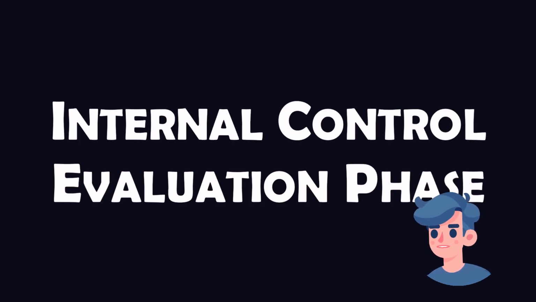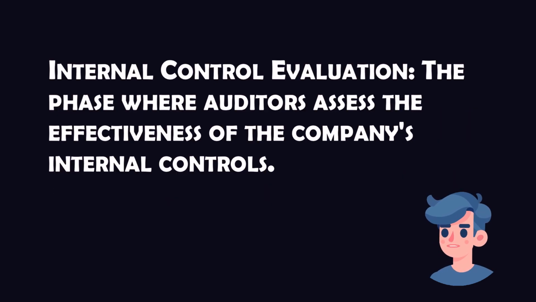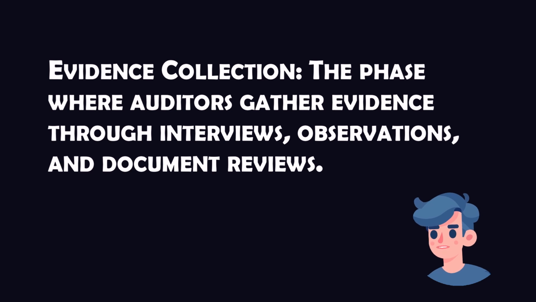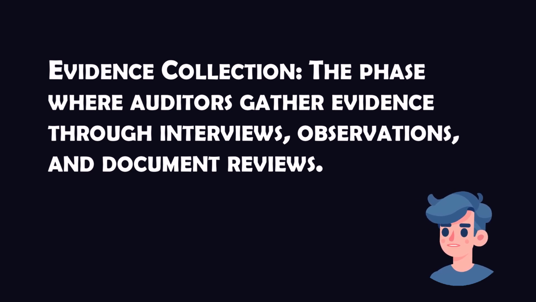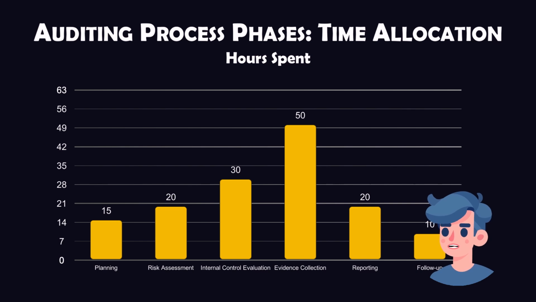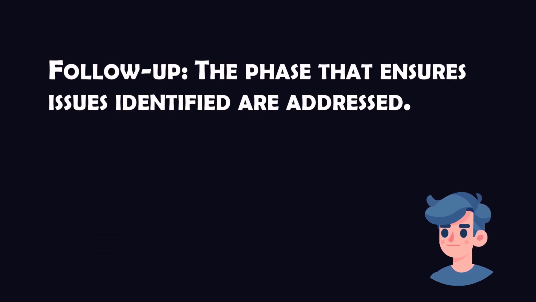During the internal control evaluation phase, auditors assess the effectiveness of the company's internal controls. In the evidence collection phase, auditors gather evidence to support their evaluation. This may include techniques such as interviews, observations, and document reviews. After collecting evidence, auditors compile their findings in a report. This reporting phase culminates with the presentation of the audit report to the stakeholders. Finally, the follow-up phase ensures that any issues identified in the audit are addressed satisfactorily.